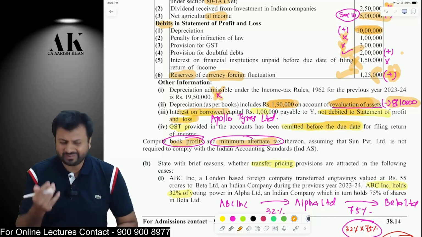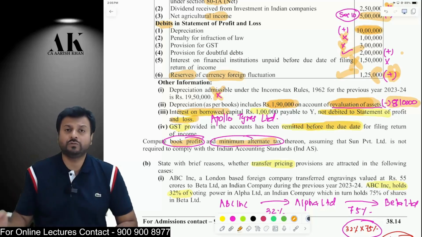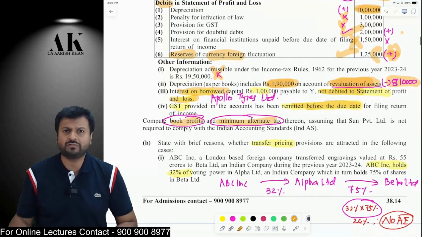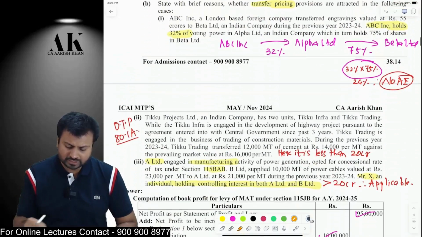GST remitted before the due date, I am not interested. Whether GST is remitted or not remitted, under MAT provision, it is of no use. Under the normal income tax provision, if GST is not remitted on or before the due date of filing of return, it is disallowed as per section 43B. But in MAT, it is of no use. Okay. Now let's move on to the next question.